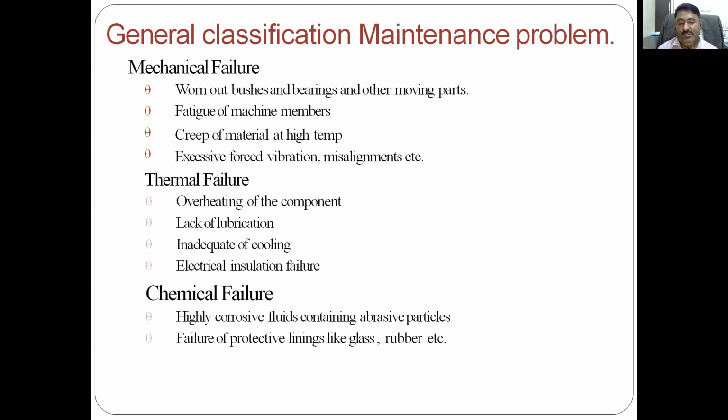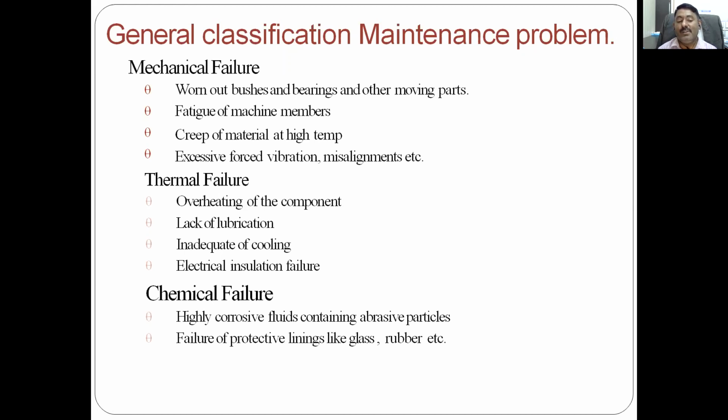Highly corrosive fluid: you can take the example of the chemical industry or any fertilizer industry. Where highly corrosive fluids are there, and if they also contain some abrasive particles, and the part is rotating, then definitely it will get scratched or brinelled and the failure will occur. So it is a combination of chemical plus mechanical. And then there is failure of protective lining like glass, rubber.